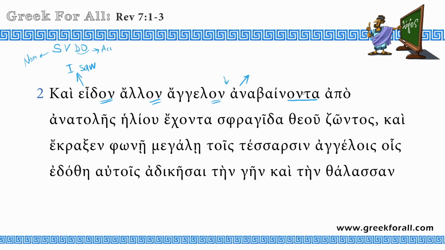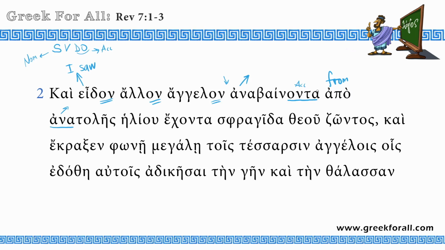Please notice that this is also accusative ending, so this participle modifies this noun, which is also accusative. So all of them are connected. So another angel, going up, apo anatoles heliou. Anatoles, again we see here the prefix ana, which means to go up, from the rising of the sun, or from the sunrise, or from the east. So this is kind of an idiomatic expression, means east, or the place where the sun rises.